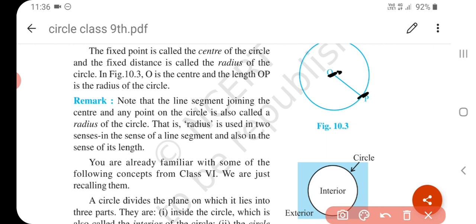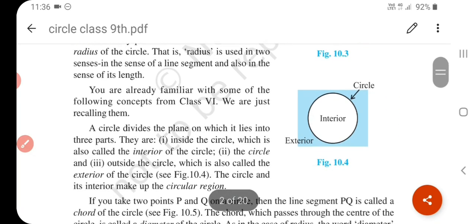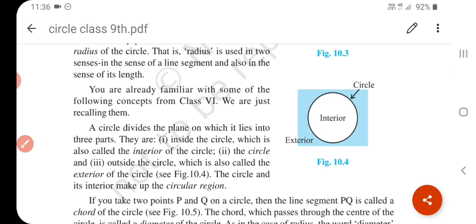Okay, understand? Note that the center of a circle does not lie on the circle. Okay, the center of a circle cannot be on the circle, it will be inside the circle, the interior of the circle. Okay, see here, we know if we talk about any figure, there is some interior portion, some exterior portion and the boundary of the circle. Okay, so the center is always in the interior of the circle.